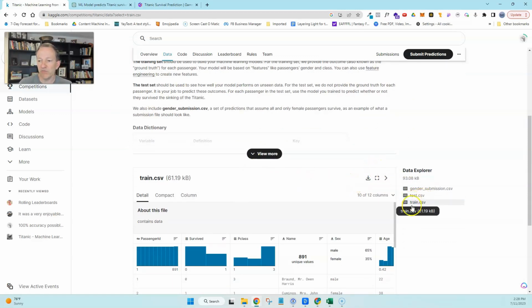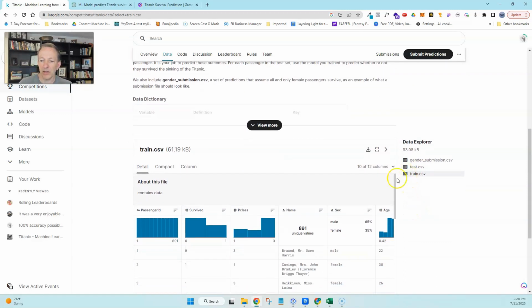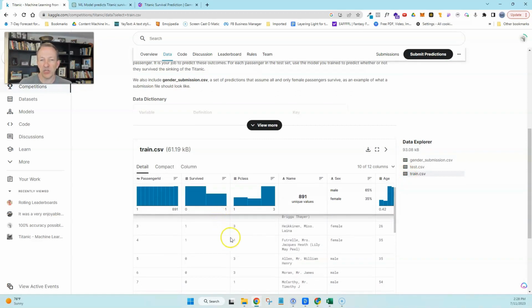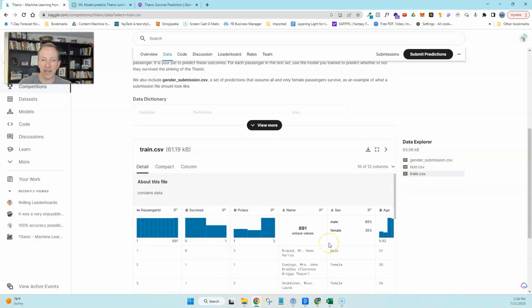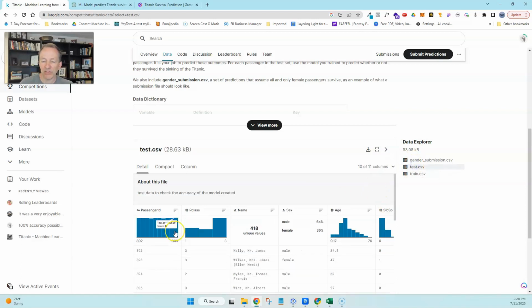They give you two files. A training data file, which includes all sorts of information about the passenger data set for the Titanic. Notably, it includes passenger ID and whether they survived or not. That's the training data, and all these other parameters help the models learn to predict who would survive and who would not. The test file includes everything but the survivor data. Your goal with this exercise is to create a machine learning model that will help predict, with some level of accuracy, who would survive and who would not.